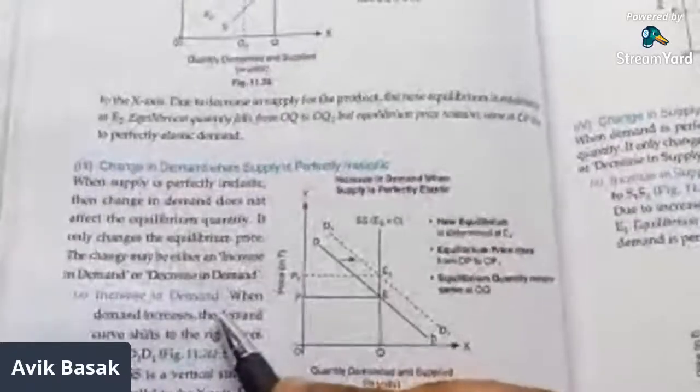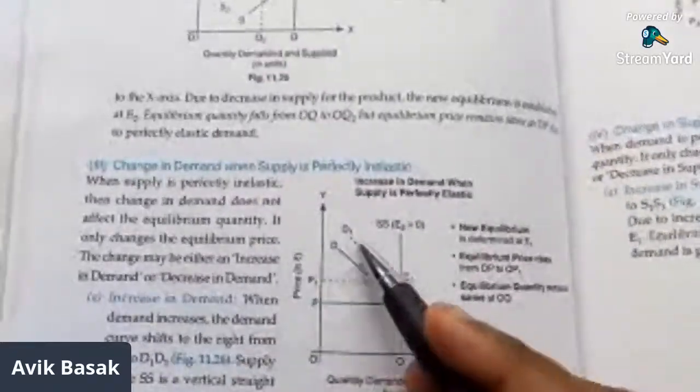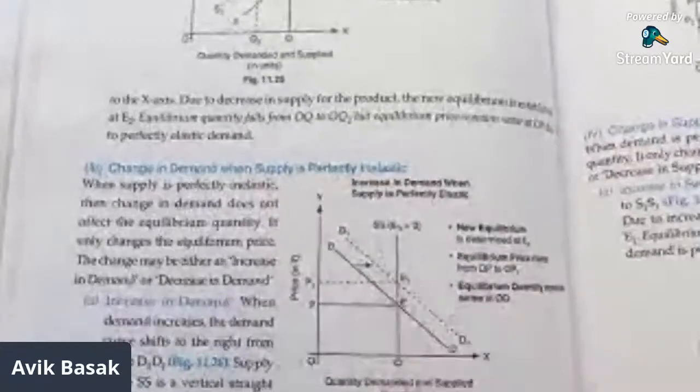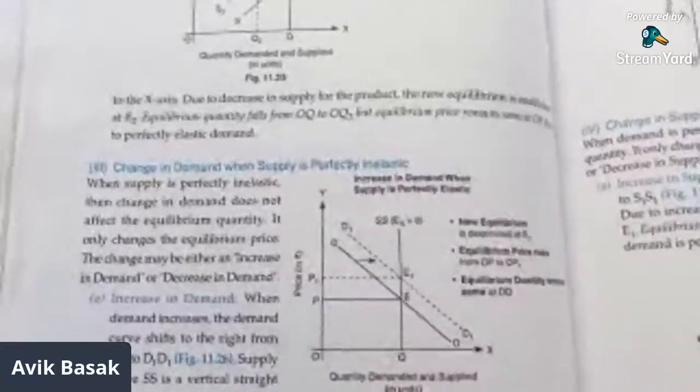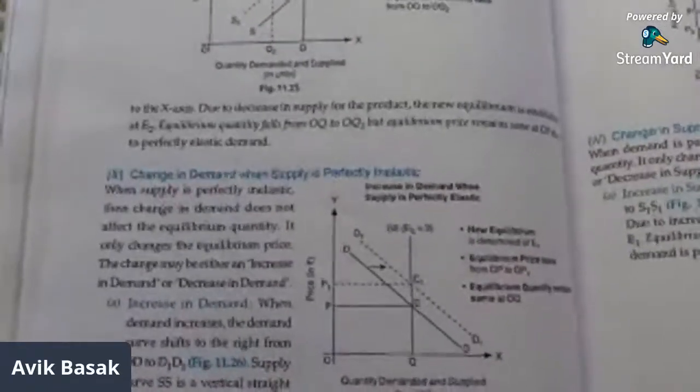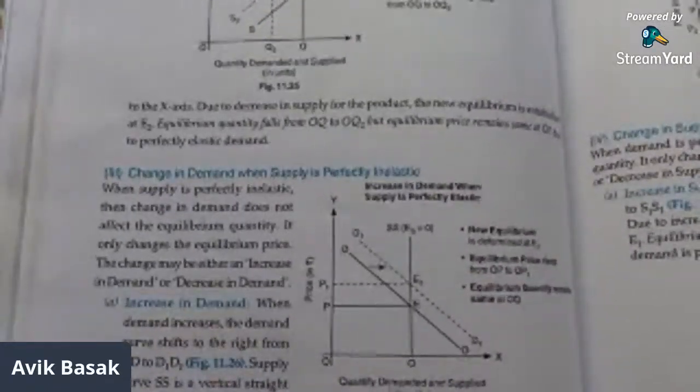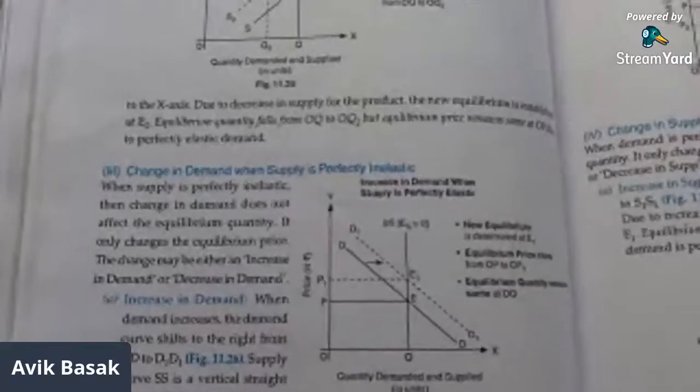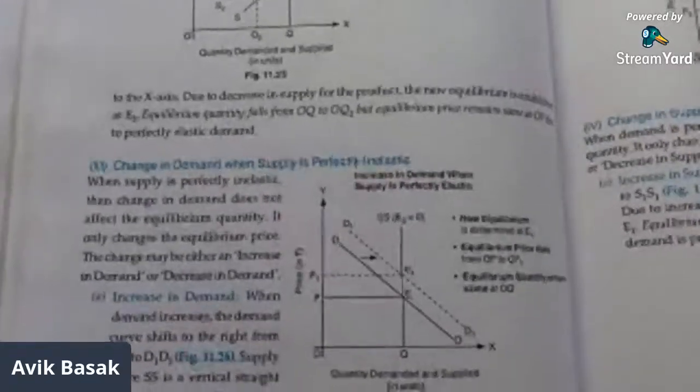Now, there is an increase in demand. It means the demand curve increased from DD to D1, which leads to what? Supply is constant, but demand has increased. So it's a case of excess demand.